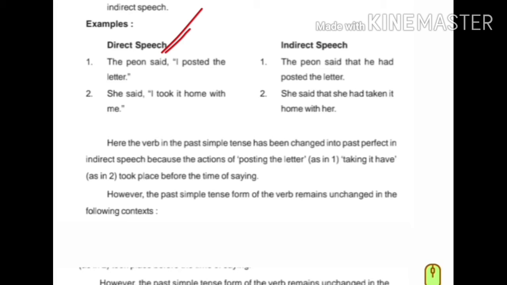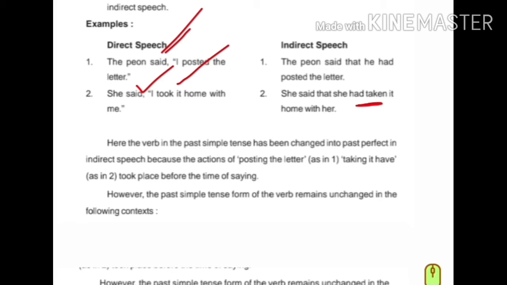Similarly, another sentence. She said, "I took it home with me." She said, this is the reporting verb in past tense. And the verb in the reported speech is took and it is also in past tense. So what shall we do now? We will use its perfect form. So she said that, instead of inverted comma, that is used. She said that she, I will become she, and took will become had taken. Had taken it home with her.